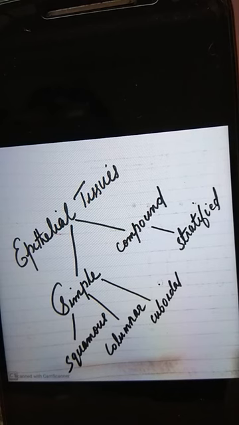Tissue which is only one cell thick is simple epithelium, and if it is two or more cells thick, it is compound epithelium. Again, simple epithelium is divided into squamous epithelium, columnar epithelium, cuboidal epithelium, ciliated epithelium, and glandular epithelium. And compound epithelium is stratified epithelium. These are the classifications of epithelial tissues.